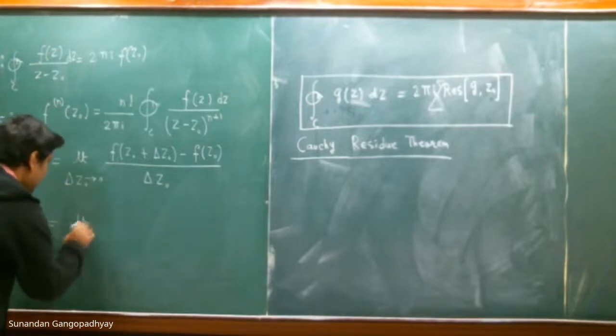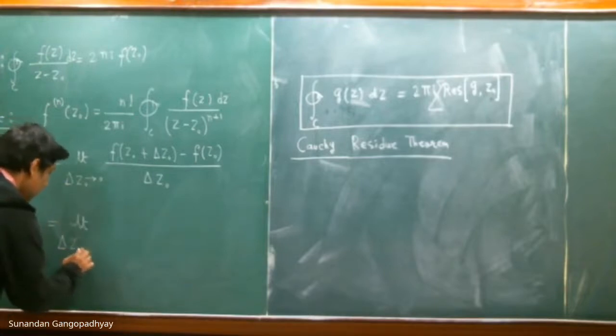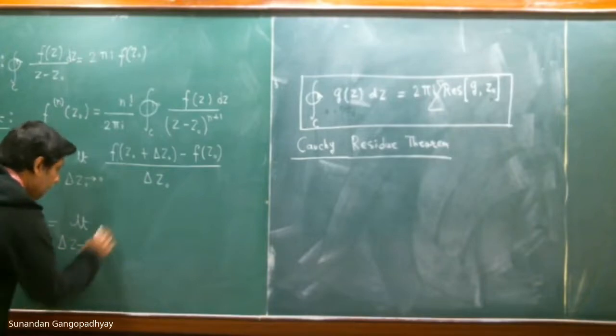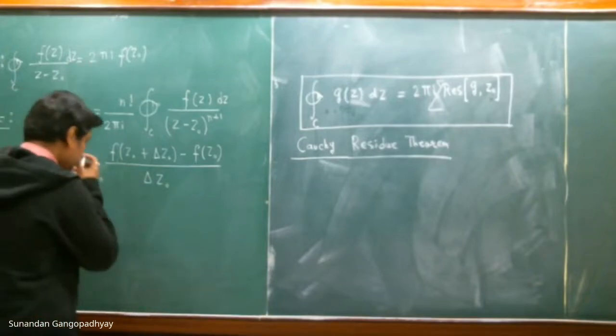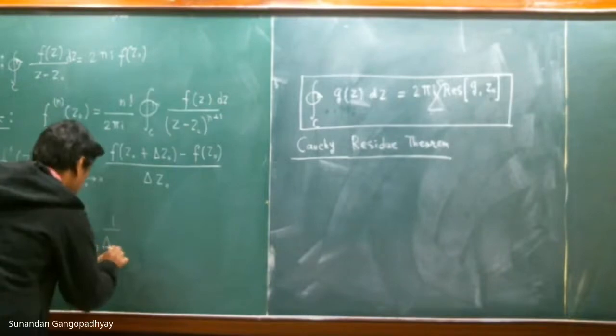You can now write this as the limit as delta z naught tends to 0 of 1 by delta z naught times the following.